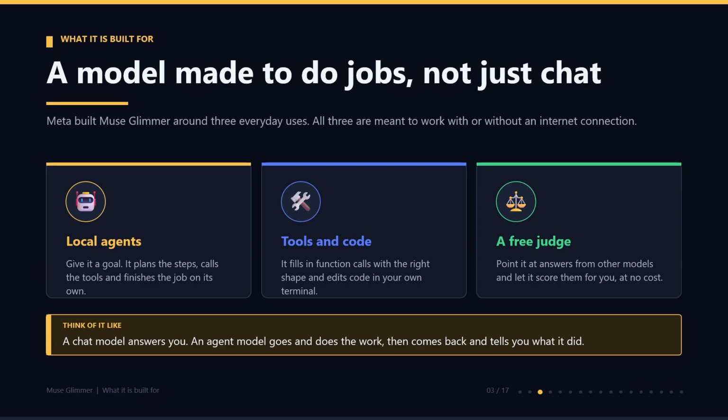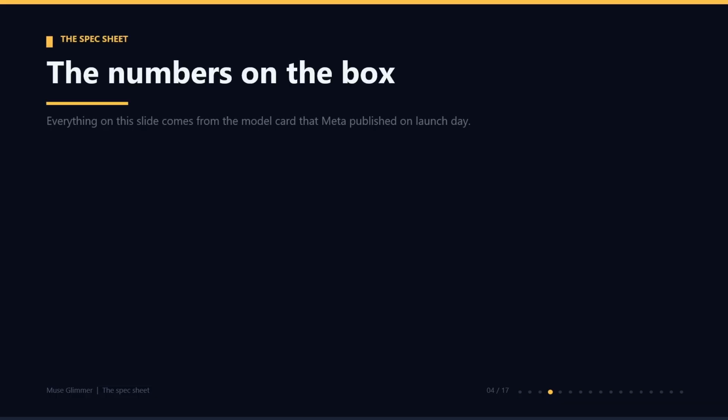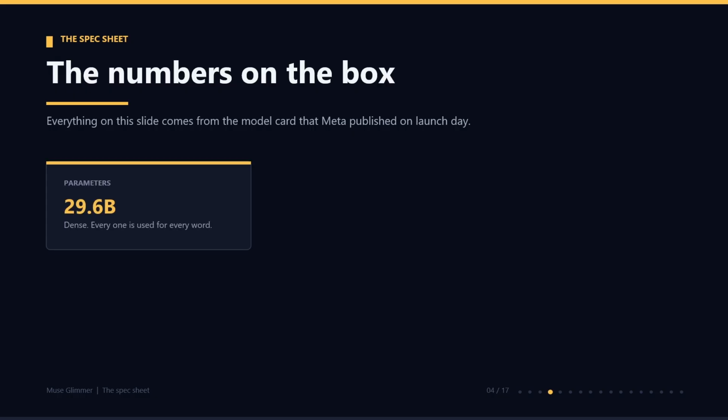Here's a simple way to see the difference. A chat model answers you, an agent model goes and does the work, then comes back and tells you what it did. And all three of these are meant to work with or without an internet connection. Now the numbers on the box, everything on this slide comes from the model card that Meta published on launch day. It has 29.6 billion parameters. Parameters are the internal settings the model learns while training. And this model is dense, which means every one of them is used for every word. We will come back to that.